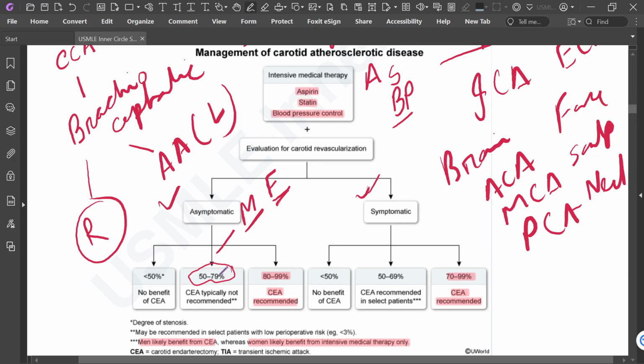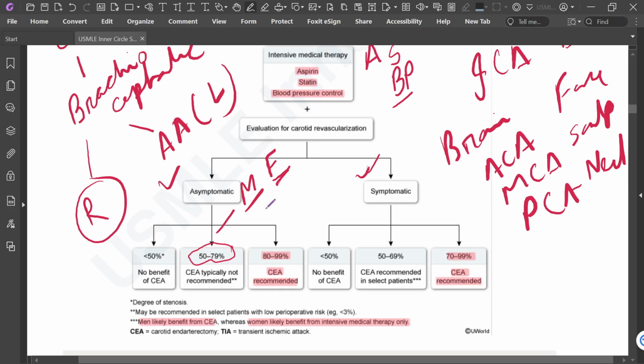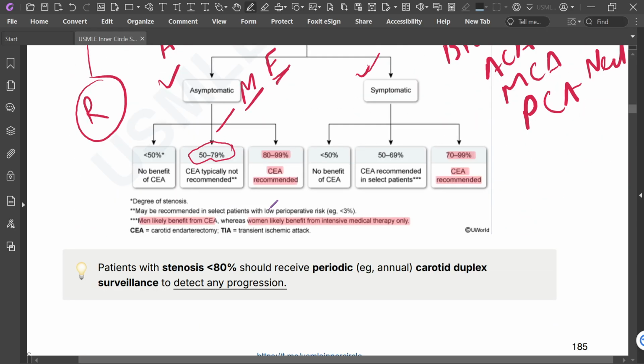In an asymptomatic patient with 50 to 79% stenosis, carotid endarterectomy may be recommended in selective patients with low perioperative risk. If there is low perioperative risk, then we can select those patients. So that is all about management of carotid atherosclerotic disease.